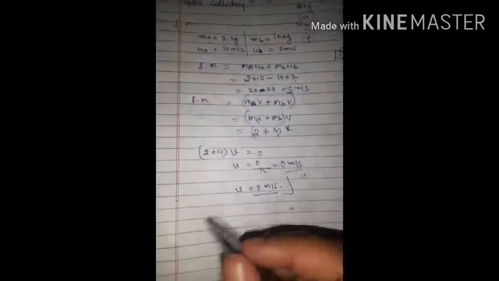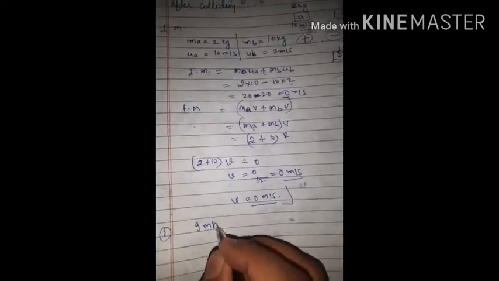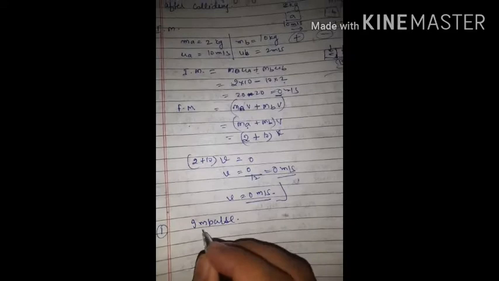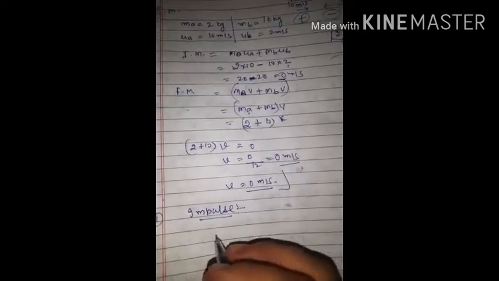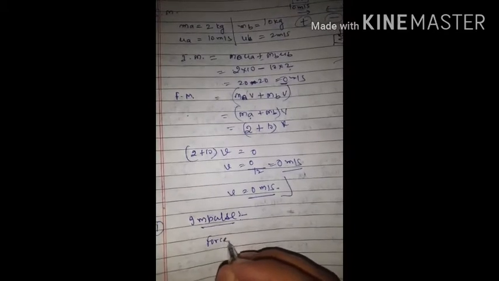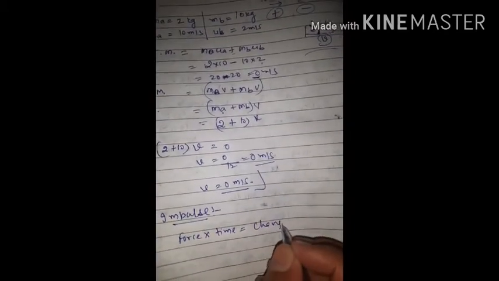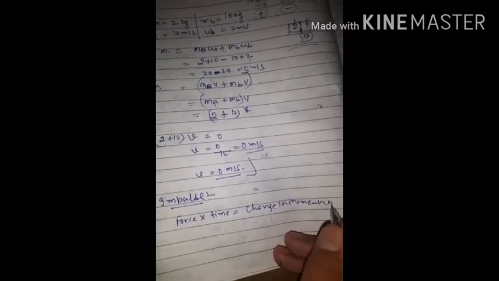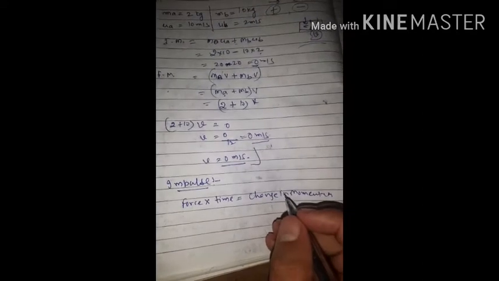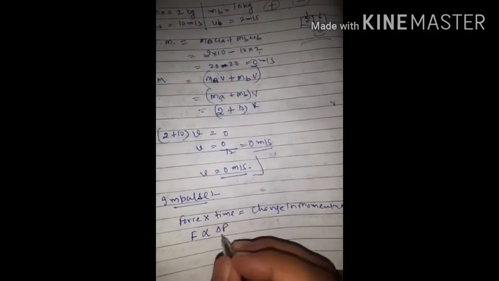Okay, a very important thing, the last one I'm telling of this chapter, that is impulse. Impulse simply means force into time is equal to change in momentum. Impulse follows Newton's second law of motion. We know F is directly proportional to the rate of change of momentum, change of momentum upon time.